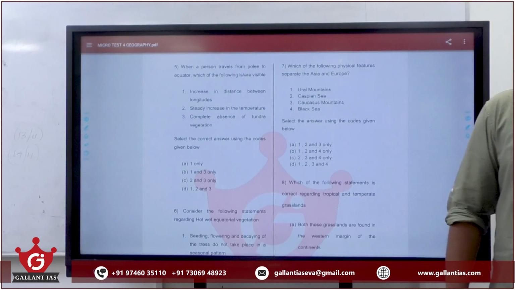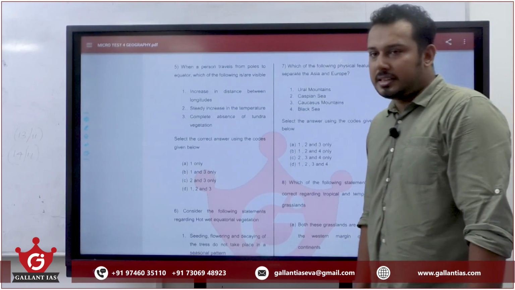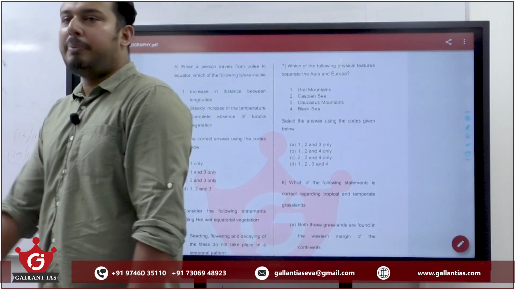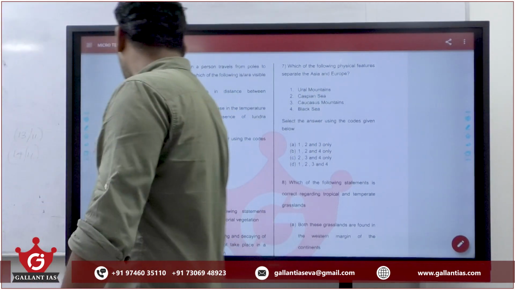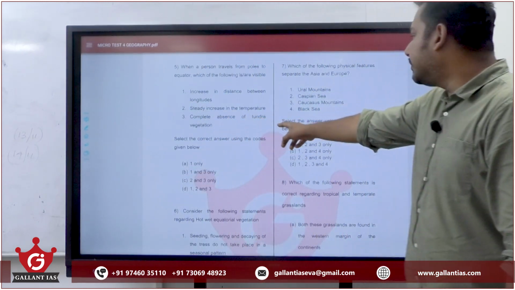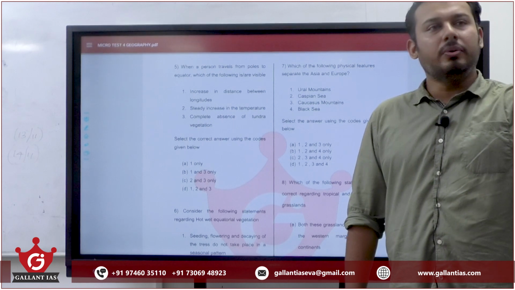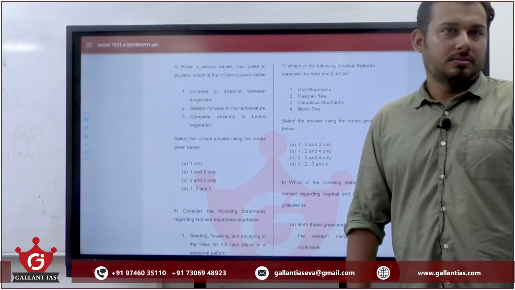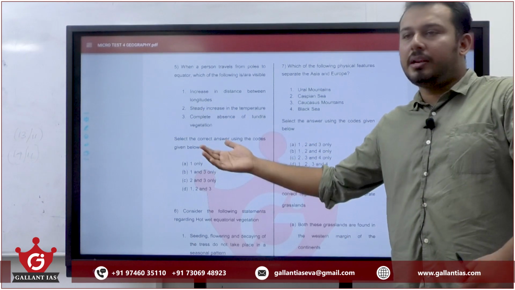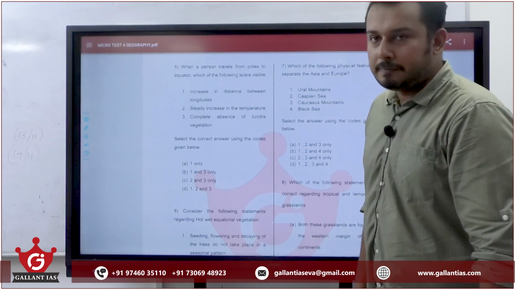Steady increase in temperature? No, we can't have a steady increase in temperature. Suppose in the path there is a mountain range, the temperature will fall. So 2 is wrong. Complete absence of tundra vegetation? No, tundra is basically the vegetation found in extremely cold areas. Consider the Himalayas. The Himalayas lie somewhere in the temperate region, still we have tundra vegetation. So the answer is A, 1 only.